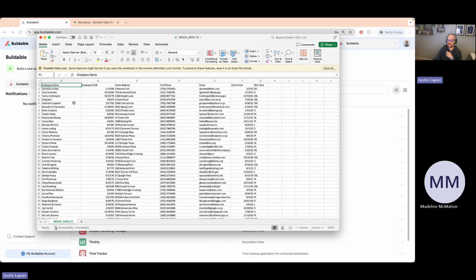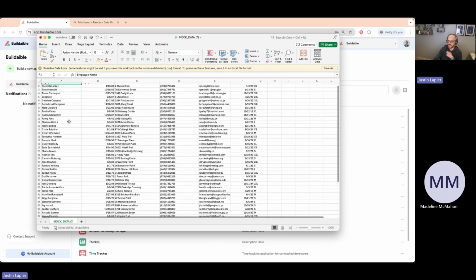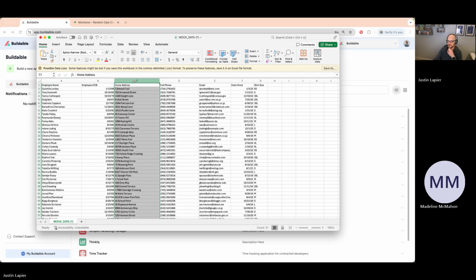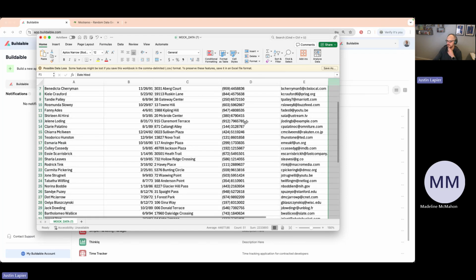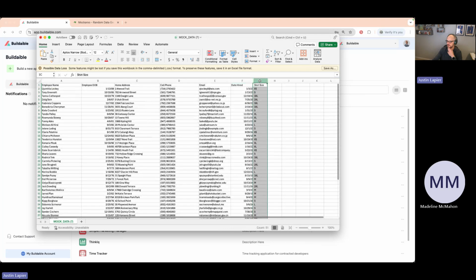Now, I just included about 50 employees, and it's just some basic data. So we've got employee name, their date of birth, their home address, cell phone, email, date hired, and their shirt size. So that's some base employee data. Obviously, you could have more data about your employees, but we're just going to start off with this base data.